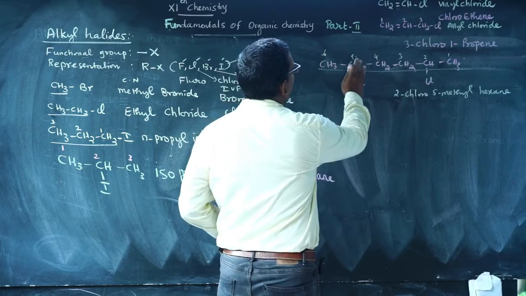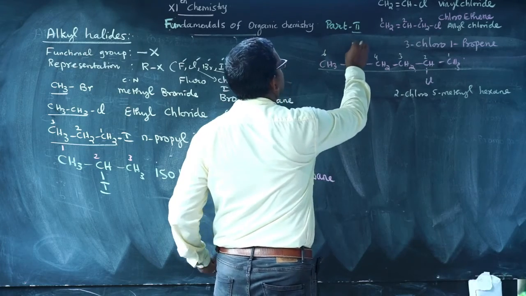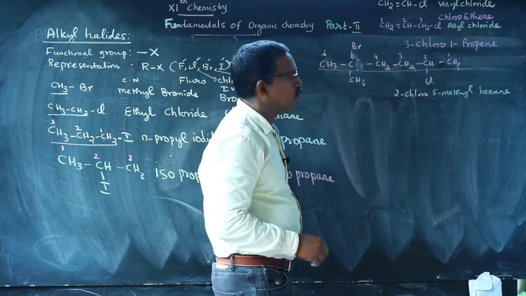Suppose one of the hydrogen atoms is replaced and we substitute one bromine here.